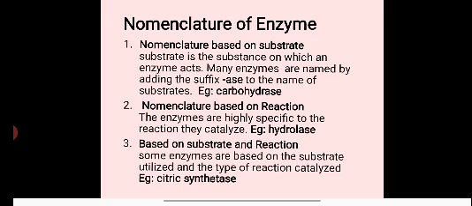Third type of nomenclature is based on substrate and their reaction. Some enzymes are named based on the substrate utilized and the type of reaction catalyzed. For example, the enzyme removing CO2 from pyruvic acid is named pyruvic dehydrogenase. The enzyme removing hydrogen from isocitric acid is named isocitric dehydrogenase.